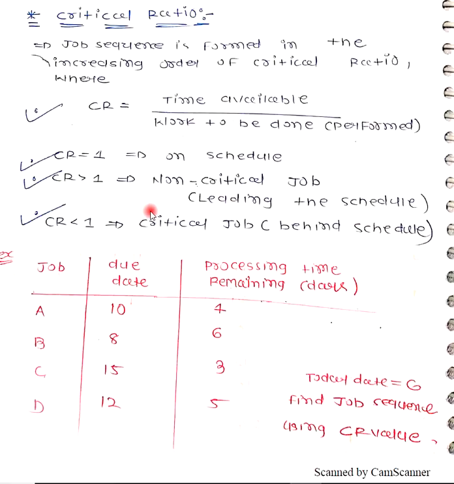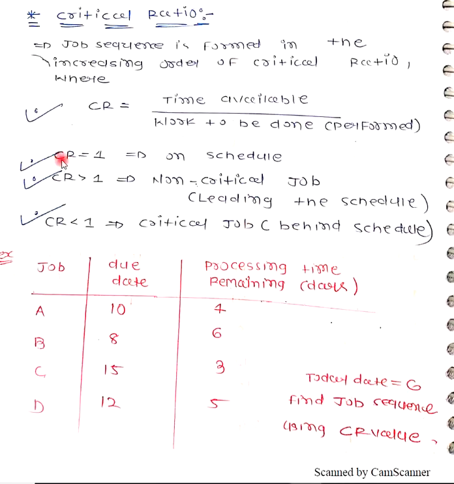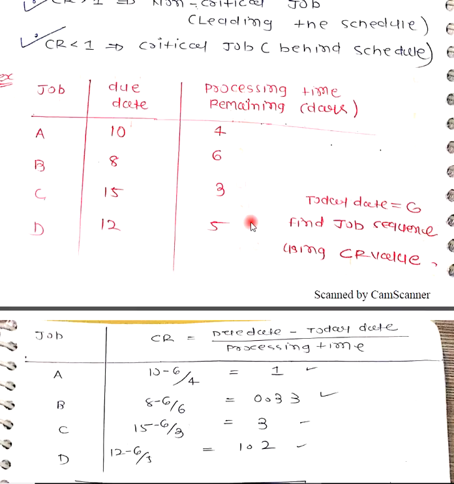Okay. What is the critical ratio? Critical ratio is the third method. It is the time available divided by the work to be done. Suppose the critical ratio is 1. So what is the critical ratio? That is due date minus today's date, divided by processing time. Suppose you have to complete your work by 15th March and today is 5th March. So 15th minus 5th, it means 10. And suppose you have a processing time of 3 days. So 15 minus 5, 10 divided by 3, it means 3.33.